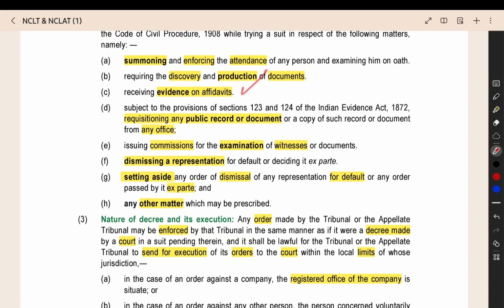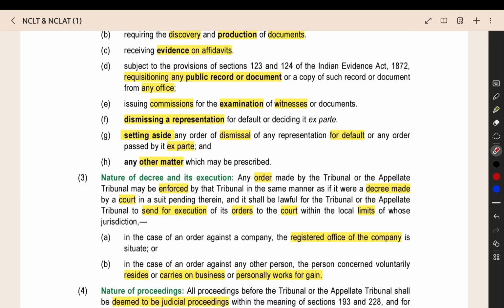You can get the evidence on affidavit. You can request the public record or document from any government department. Then issuing commission for the examination of witness. You can appoint a commissioner. He will go and do a small inquiry, or he will get the evidence from the witness and he will produce it to the court. Like that, you can appoint a commissioner to do the administrative work and hearing of witness.